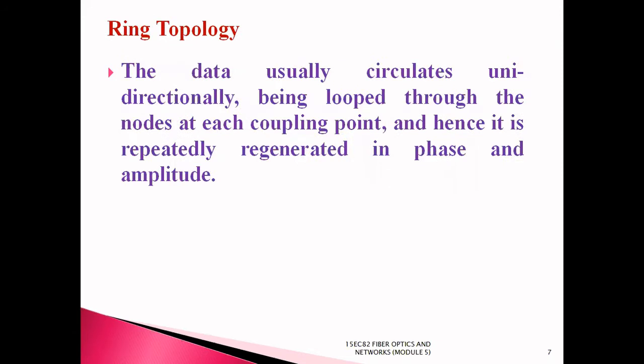Ring topology: the data usually circulates unidirectionally, being looped through the nodes at each coupling point, and hence it is repeatedly regenerated in phase and amplitude.